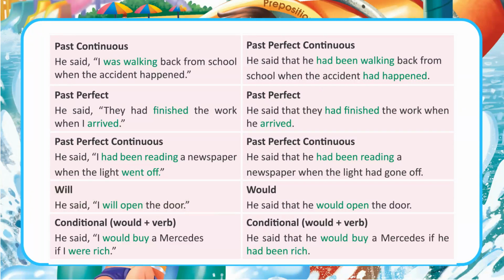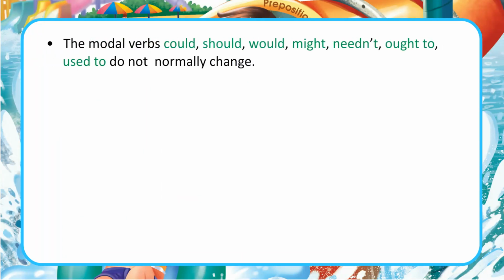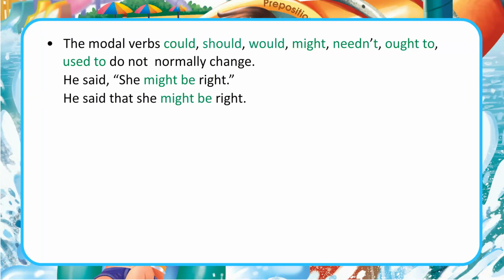Will. He said, I will open the door. Would. He said that he would open the door. Conditional, would plus verb. He said, I would buy a Mercedes if I were rich. He said that he would buy a Mercedes if he had been rich. The modal verbs could, should, would, might, needn't, ought to, used to do not normally change. He said, she might be right. He said that she might be right.